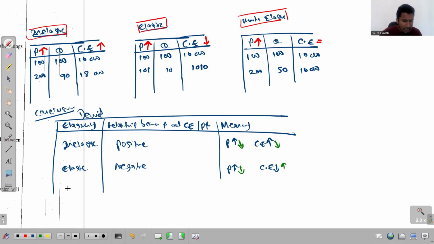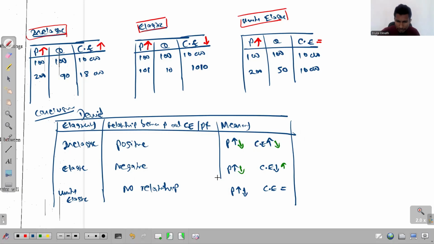When the demand is unitary elastic, there's no relationship. What does that mean? The price may increase or the price may decrease, but the consumer expenditure remains the same. Hope you'll understand this, right? So this is the conclusion.